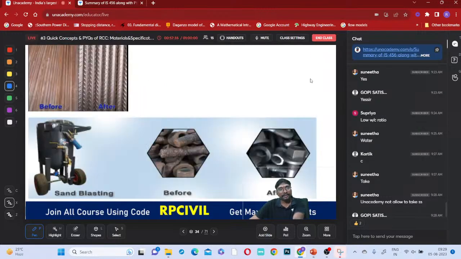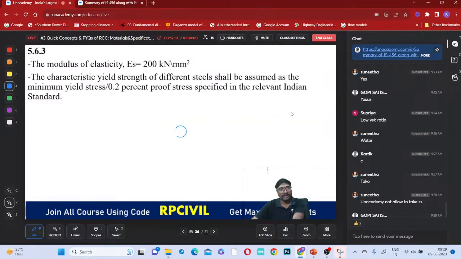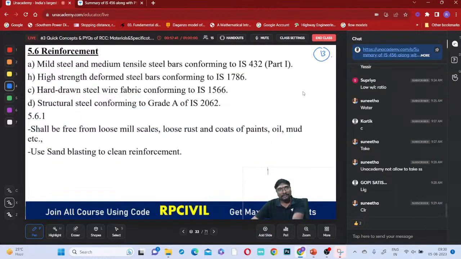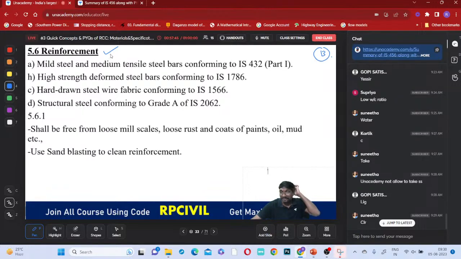Now, coming to this, what is the next one you are having? If you just observe, all of you, reinforcement you are having, what is the next material in the materials? Cement is over, water is over, chemical admixtures and physical admixtures are over. Next, reinforcement and concrete. These are the two materials we are left with now. Once these two materials are over, then this first chapter gets over, and then we can enter into the design basics, limit state method and all these things, okay?